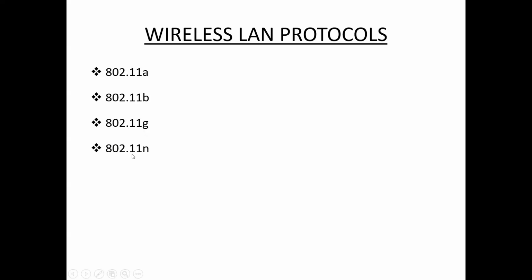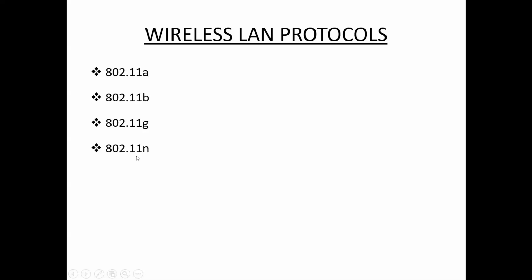Next one, 802.11n. It is popularly known as wireless N. This is an upgraded version of 802.11g. 802.11n provides very high bandwidth, up to 600 Mbps.